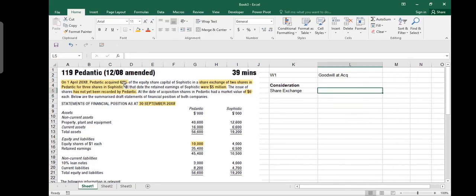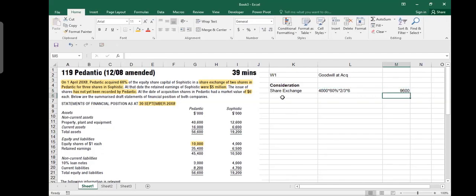So you are purchasing 60% of equity shares. Your equity shares in Sophistic are 4 million. So 4 million multiplied by 60% you are buying, and then how are you buying it? You are giving 2 shares for every 3. It says share exchange of 2 shares in Pedantic for 3 shares in Sophistic. So for 3 shares of Sophistic you are giving 2, and the share price is $6. So you should show it like this. You put the equal to sign, and the amount comes. So this is the share exchange value.